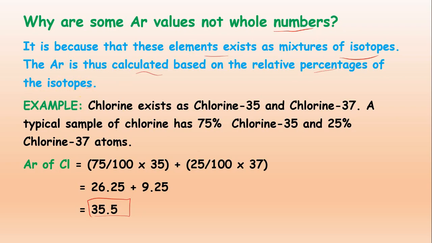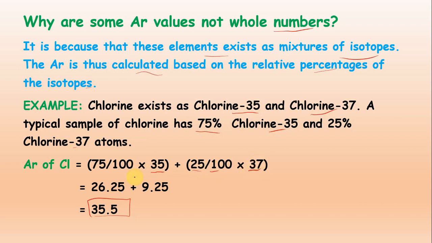Now suppose, for example, chlorine exists as chlorine 35 and chlorine 37. A typical sample of chlorine has 75% chlorine 35 and 25% chlorine 37 atoms. So how can we find the relative atomic mass? Now look here: 75 out of 100, multiplied by the isotope, that is 35. Then we add 25 out of 100, divided by 100, multiplied by chlorine 37, the atomic mass.